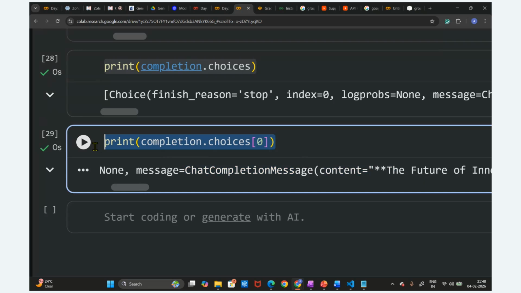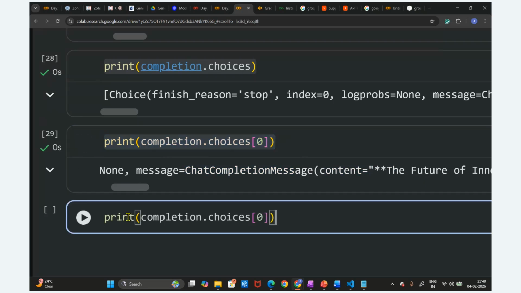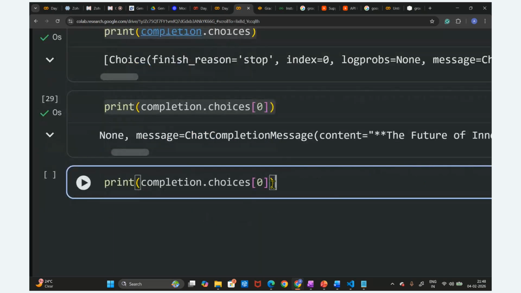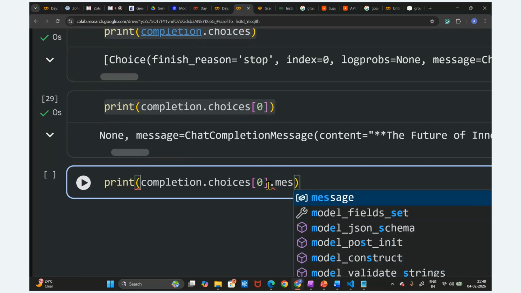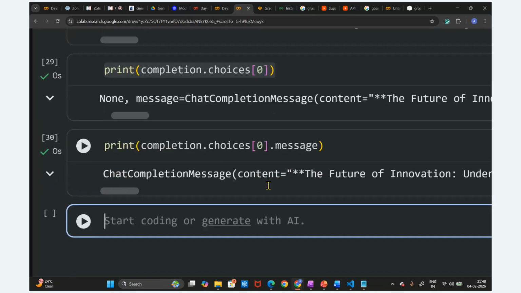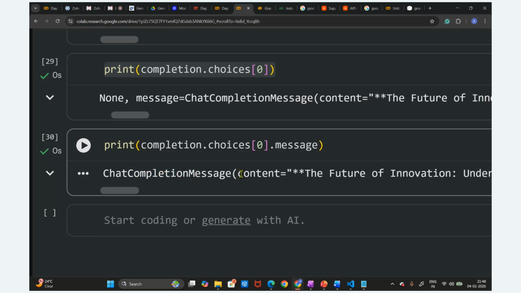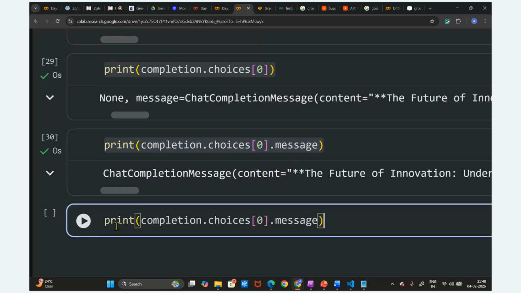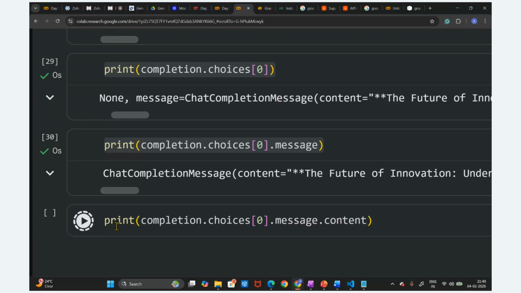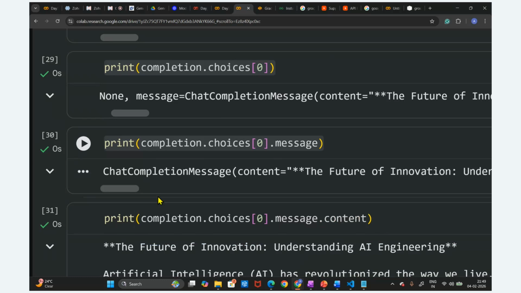So let's copy again and paste here. Then choices dot message. Let's print this. Now we got this chat completion message, and then we require this content here. Now I'm going to access the content. Message dot content. So we got the final content. This is the final content, right?